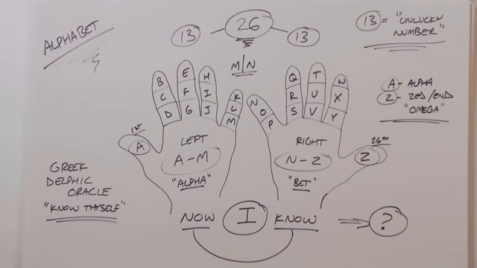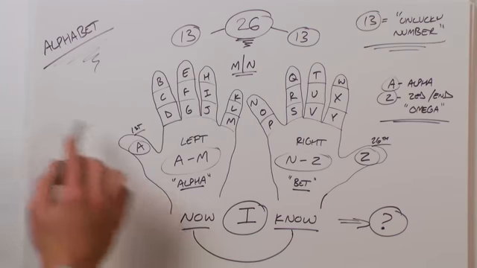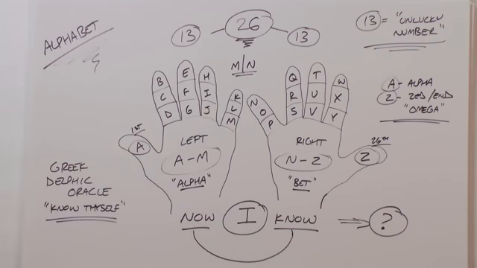Notice we have now and I and know. Of course, that looks a lot like now and now. So now I know, or do I know I now? The Greek Delphic Oracle says to know thyself. And so if we know our hands and the alphabet, we know ourself.